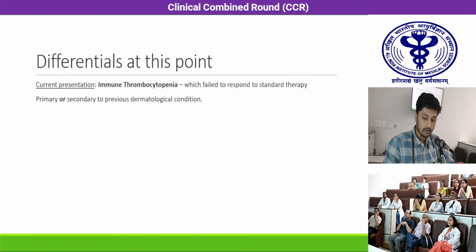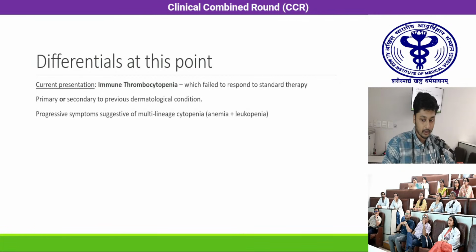So at this point, on first glance, the current presentation looks like immune thrombocytopenia, which failed to respond to standard therapy. The current presentation can be a primary hematological problem or maybe secondary to the previous dermatological condition. The progressive symptoms, however, suggest that something else is going on. Anemia and leukopenia might be present, multilineage cytopenia might be present, because he had other symptoms such as fatigue and on and off fever as well, which are not explained by ITP.